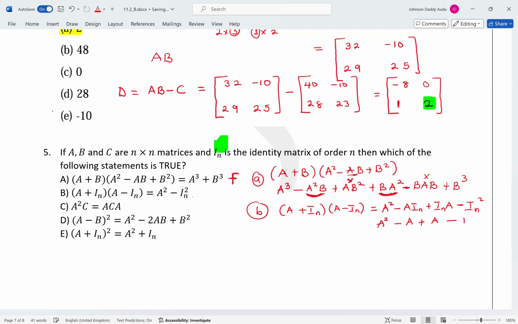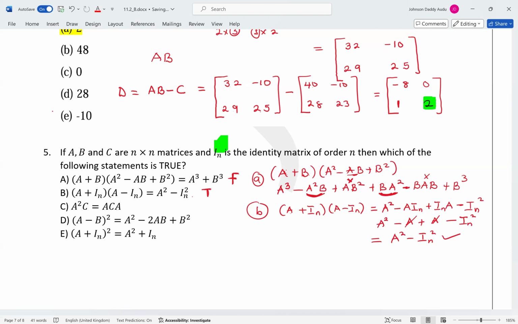So then you have minus IN squared. So in this case, this A and minus A will go. So we will be left with A squared minus IN squared. So this is true. So it means that number B is true.